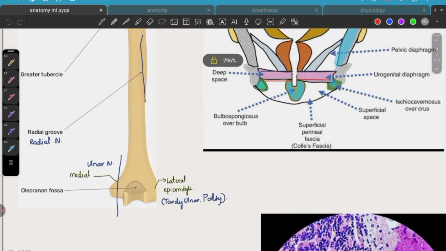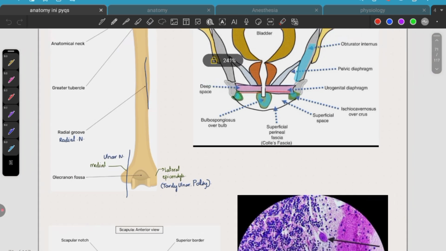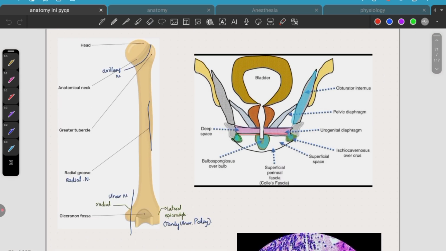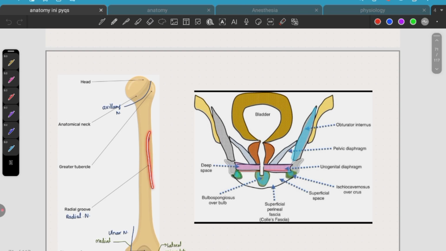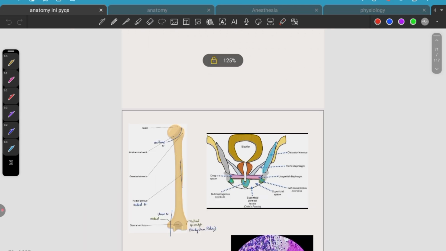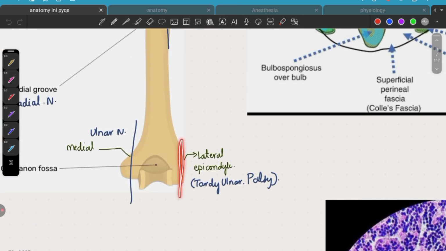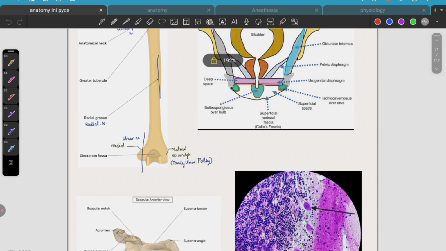If the medial epicondyle gets injured, the ulnar nerve is more commonly injured. This is the radial groove. It is for the radial nerve, whereas the neck is for the axillary nerve. Okay. If the lateral epicondyle gets injured, then there will be stretching of the ulnar nerve. So again he will get a tardy ulnar nerve palsy.